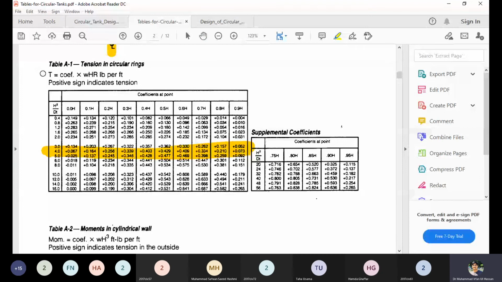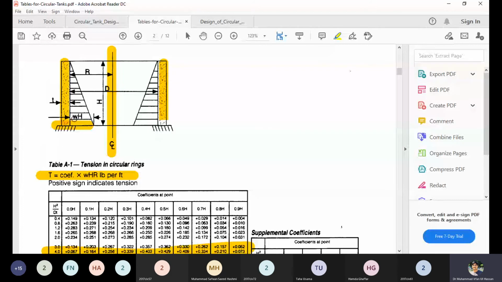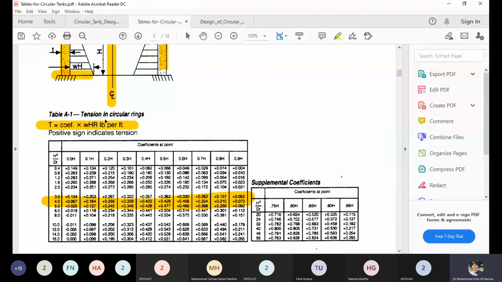You can determine from this formula the total hoop tension, coefficient times wHR, where w is the density of the water, H is the total height. So gamma H is the total load at the base, and R is the radius of the tank. So the formula is also written for determining the tension, and coefficients are also given in this table.